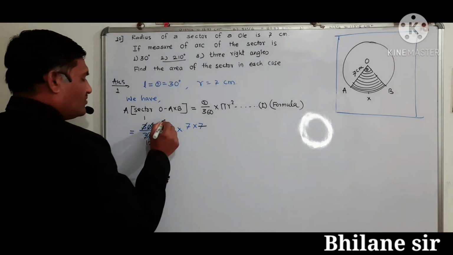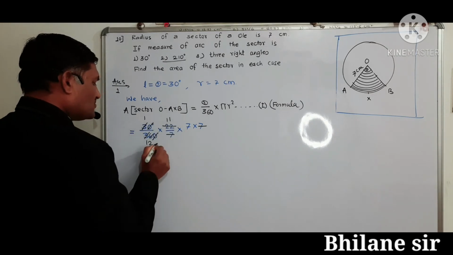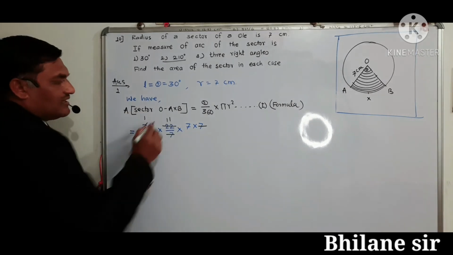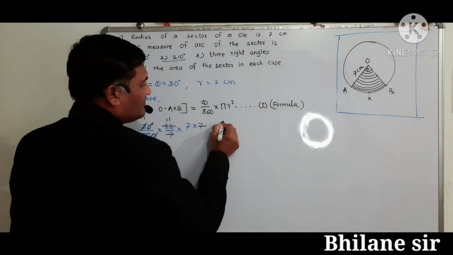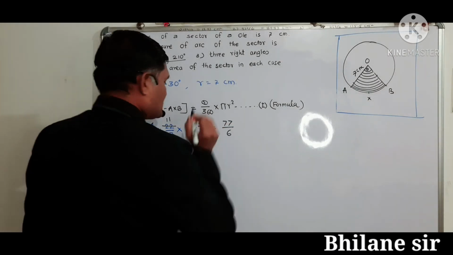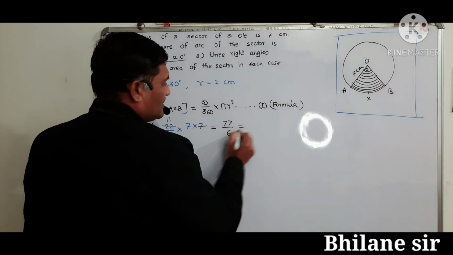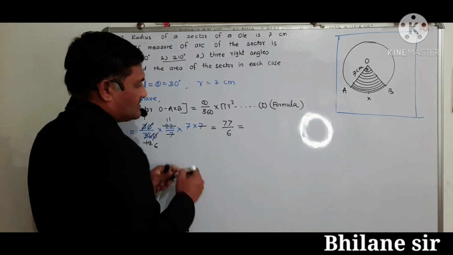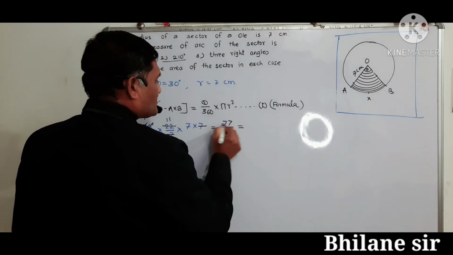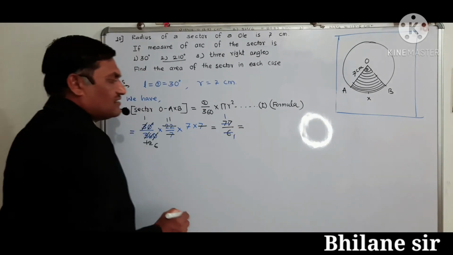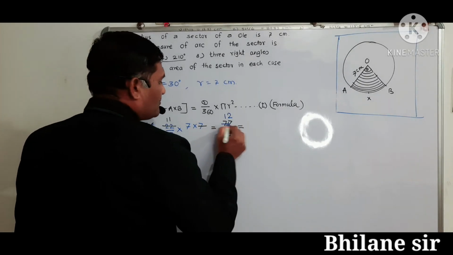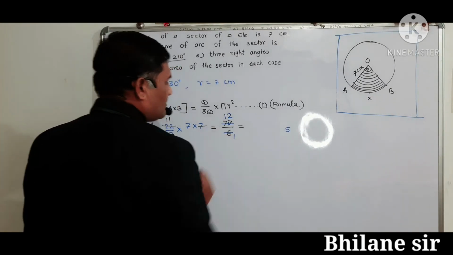Then 2 1s are 2, 2 1s are 2, 2 6 are 12. 11 multiplied by 7, that is 77 upon 6. 6 1s are 6, 1 put here. 6 2s are 12. 5 remains here.